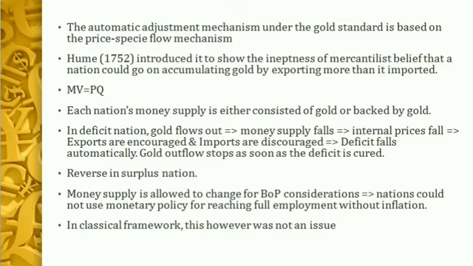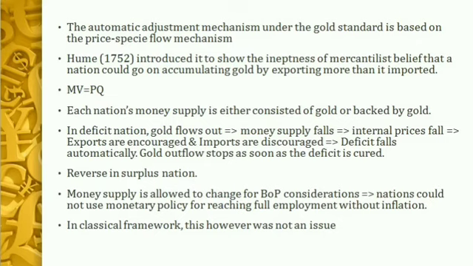Therefore, given V and Q, there is a direct or a positive relationship between the money supply and the price level. So, if the money supply rises in the economy, then the general price level will also rise, and vice versa. This quantity theory of money was very, very important in order to discuss the price specie flow mechanism.